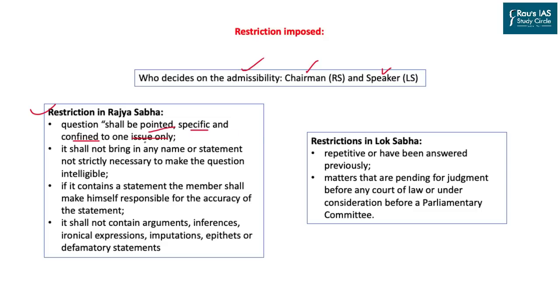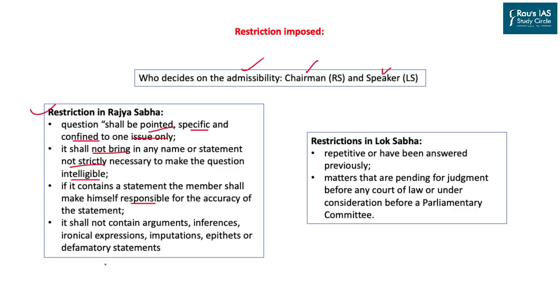It shall not bring in any name or statement not strictly necessary to make the question intelligible. That means unnecessary information should be avoided in these kinds of questions. If there is anything for which the member of parliament is holding himself responsible, such as the accuracy of a statement or the accuracy of data, that question may not be tabled.